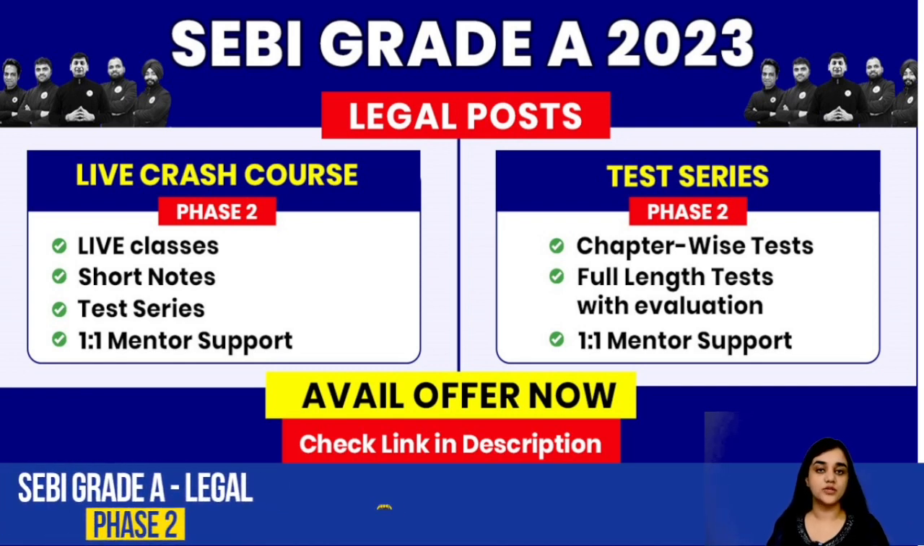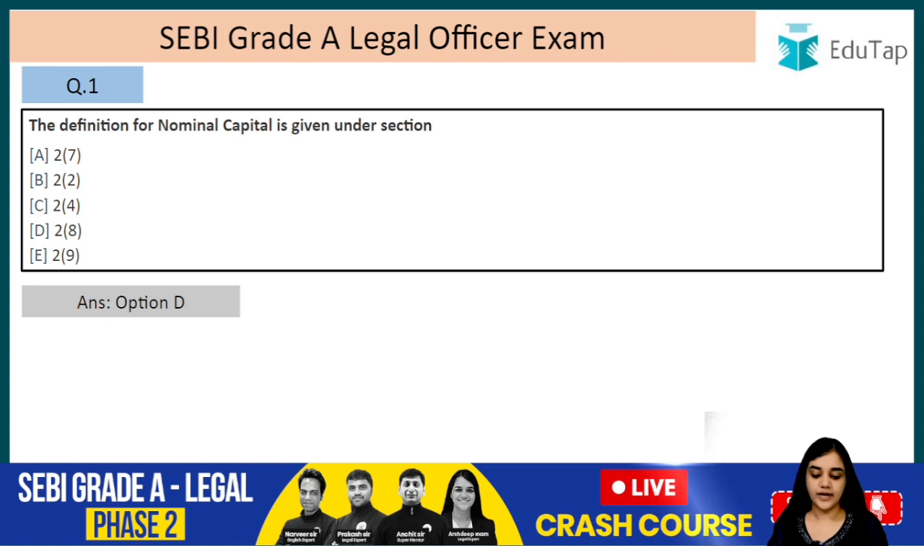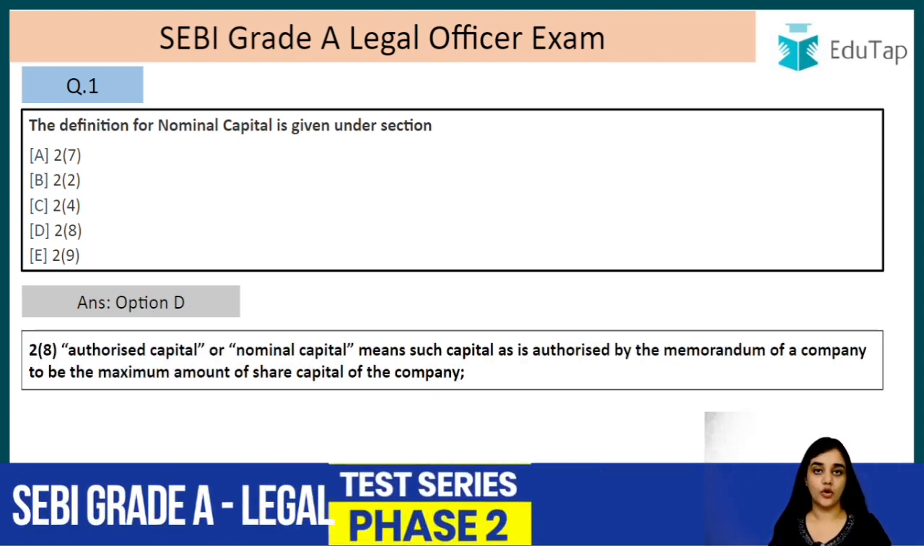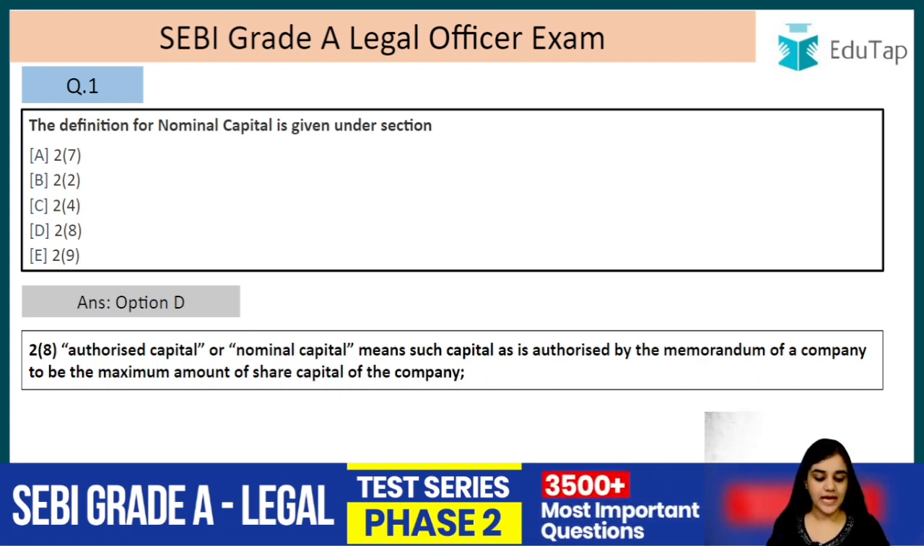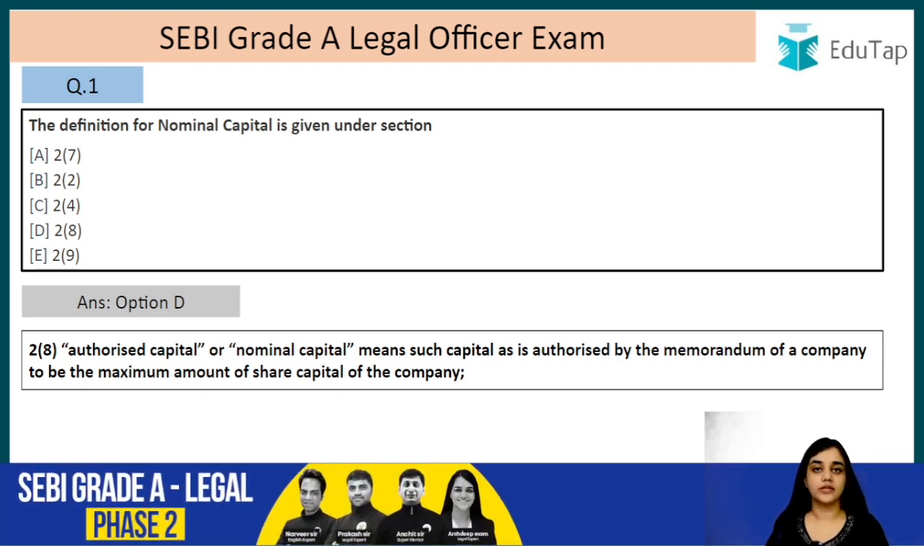Alright, now let's start with our questions. Question number 1. The definition for nominal capital is given under section 2 clause 8, authorized capital or nominal capital. So nominal capital, it is also termed as authorized capital, means such capital as is authorized by the memorandum of the company to be the maximum amount of share capital of the company. What is nominal capital or authorized capital?